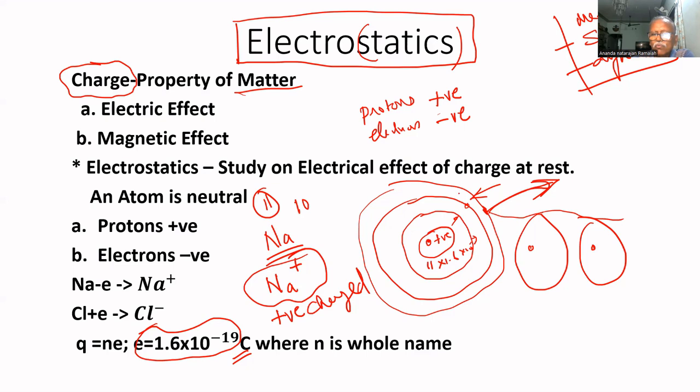Suppose one electron is in excess. In chlorine, let us assume one electron is in excess. Then we can say that Cl is negatively charged.